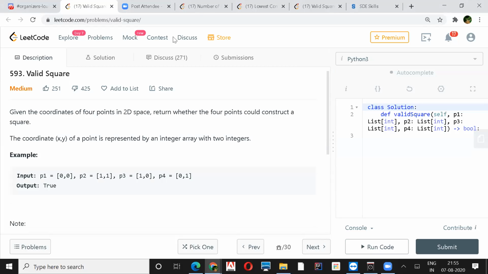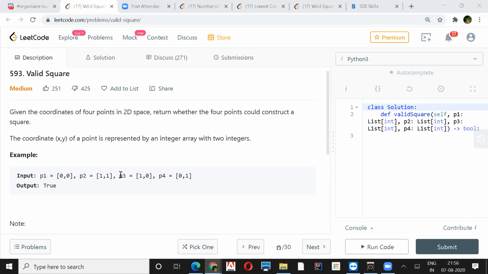So what would be the brute force here? Okay, in this problem statement, we are always going to have P1, P2, P3, P4, only 4 coordinates as input, right? And we just have to find whether it is a square or not. They won't be in an order. It can be like P1, P4 also. Whatever the way, there will be only 4 coordinates. We won't have a series of something like that, right? No, we'll have 4 points, given the coordinates of 4 points.